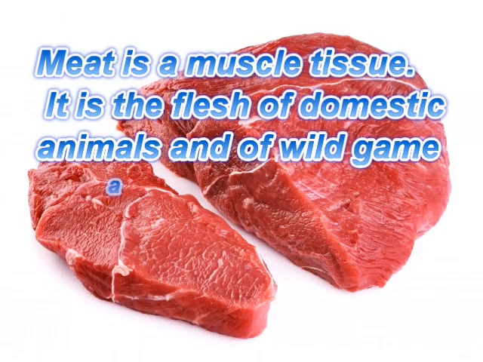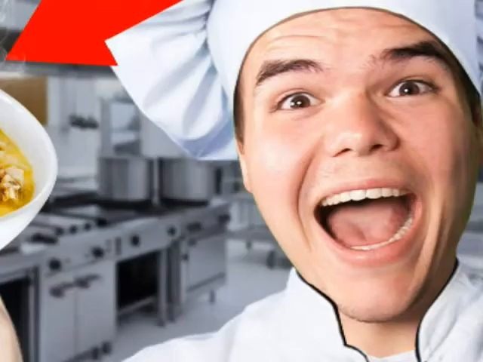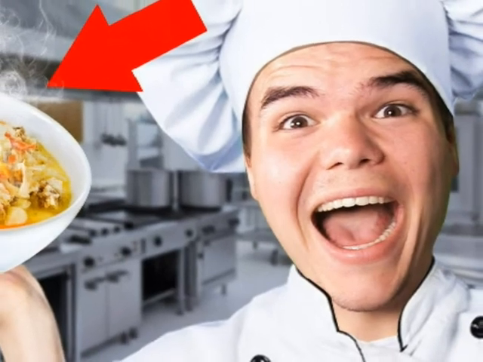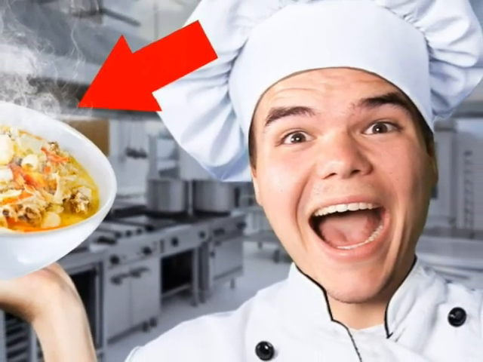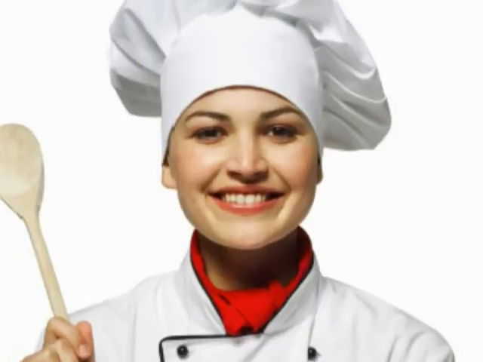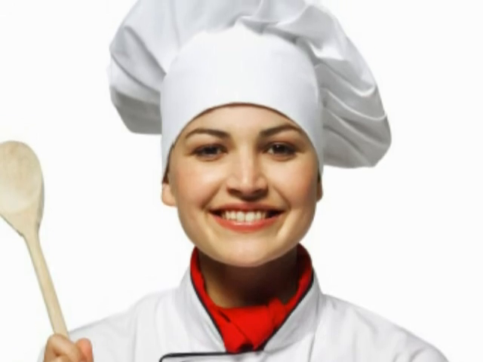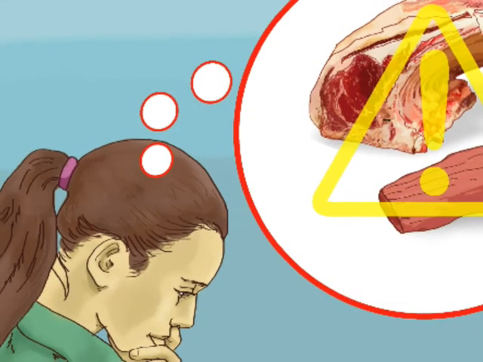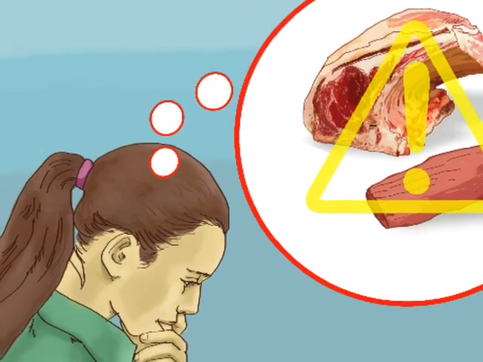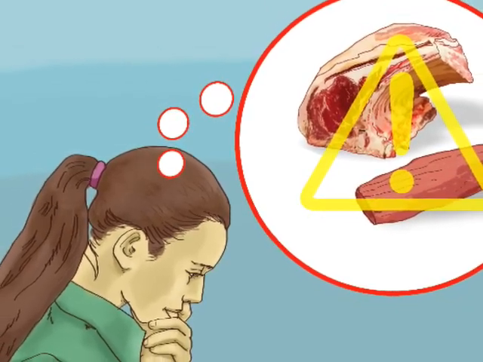Meat is a muscle tissue. It is the flesh of domestic animals and of wild game animals. As a cook, chef, or food service operator, you will spend more of your time and money on meats than on any other food. It is important then to understand meat thoroughly in order to cook them well.